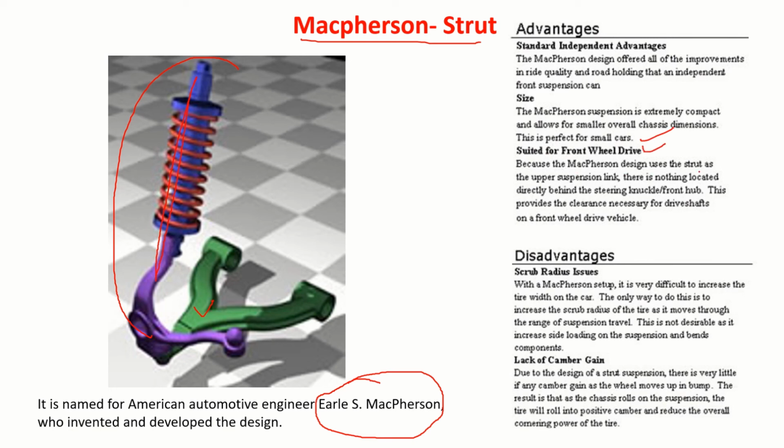Because the MacPherson design uses the strut as the upper suspension link, there is nothing located directly behind the steering knuckle front hub. This provides the clearance necessary for the drive shaft on a front wheel drive. This is the kind of space you will get. Then they talk about scrub radius issues and lack of camber gain. These are some disadvantages that will be there, so you need to tune this and meet those requirements.